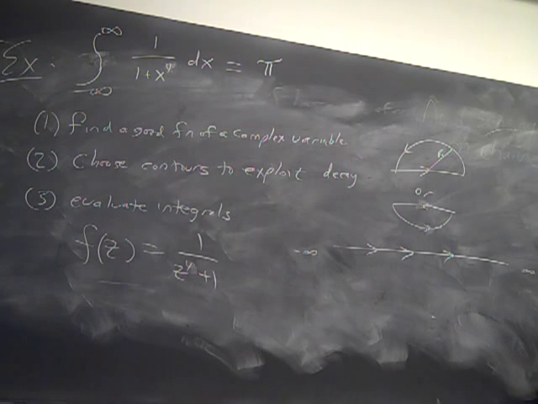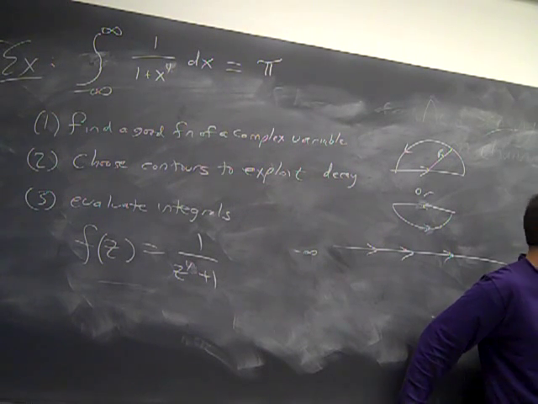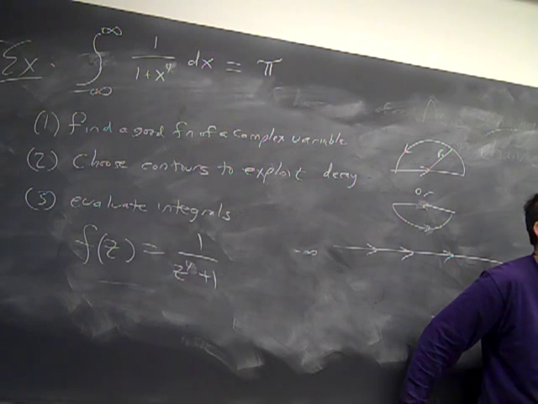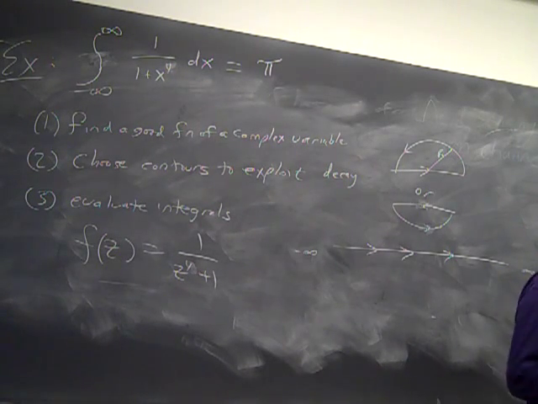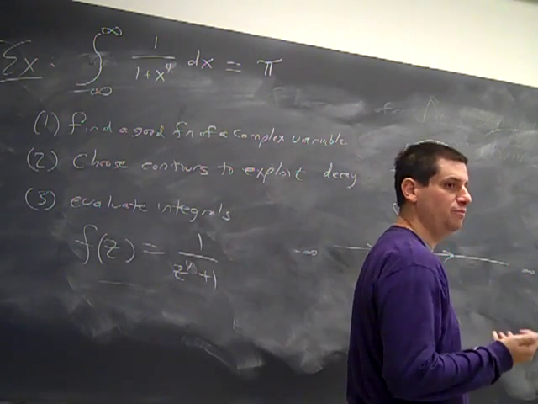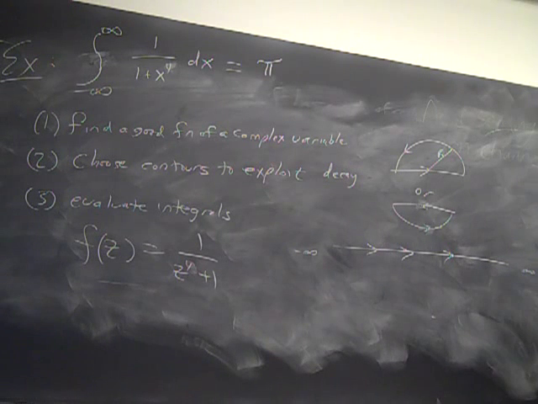What's the next theta I could take? 5 pi over 4, which is pi over 4 plus pi. And the next one, 7 pi over 4, or pi over 4 plus 3 pi over 2. What's the next one? Pi over 4 again, right? I don't distinguish between pi over 4 and pi over 4 plus 2 pi. There's 4 roots. I think this was one of the first homework problems of this course: how many roots does z to the n equals 1 and minus 1 have? So this is going to have 4 roots.